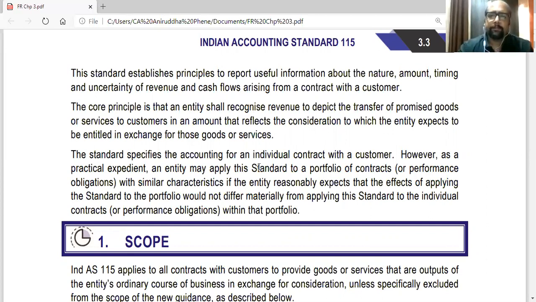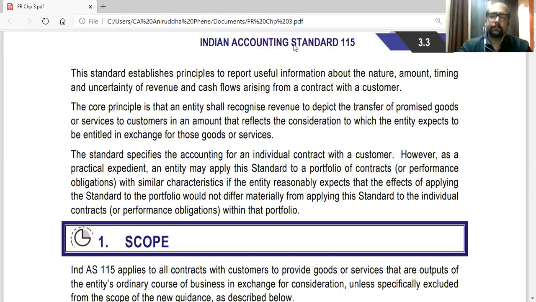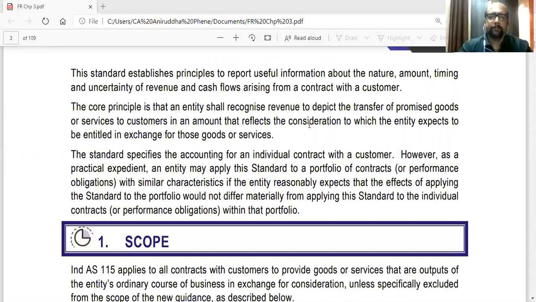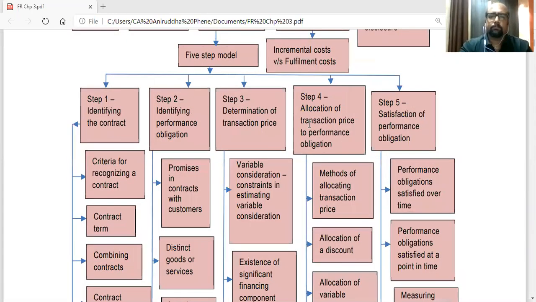Bharat has joined. Yes, Parth, are you there? Yes, sir.